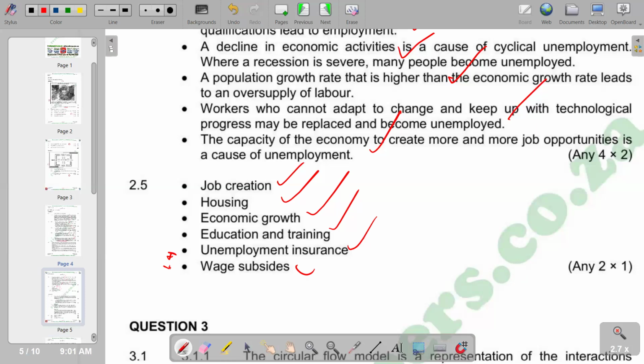When their wage bill is reduced, it means they now have the capacity to employ more workers, so unemployment is being reduced. When the wage bill is reduced, it is in a way incentivizing the employers to hire more workers. So that's the basic idea behind wage subsidies.